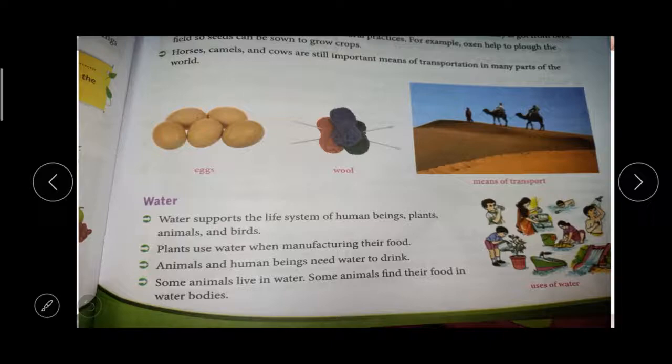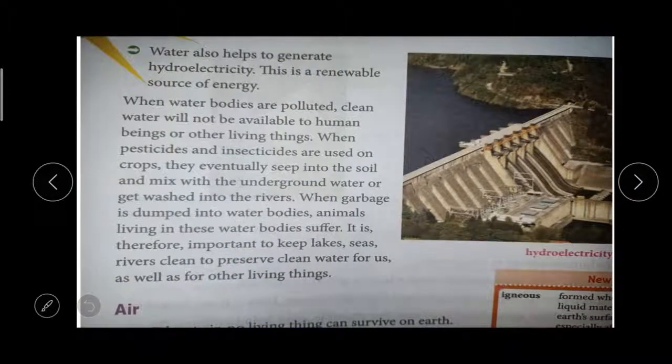They find their food in the water. Water is also an essential part of our life. Water also helps to generate electricity. A water power station helps us generate electricity, hydroelectricity. Put a line: water also helps to generate hydroelectricity.